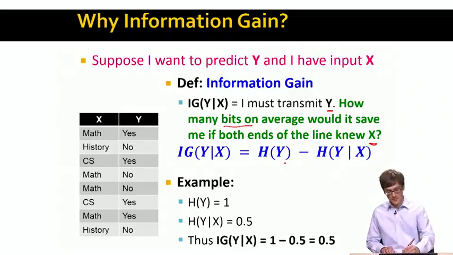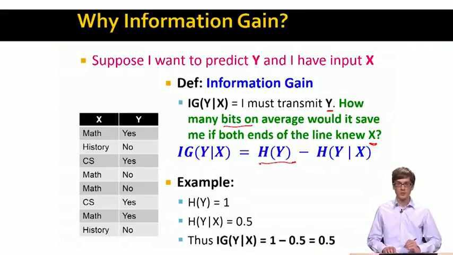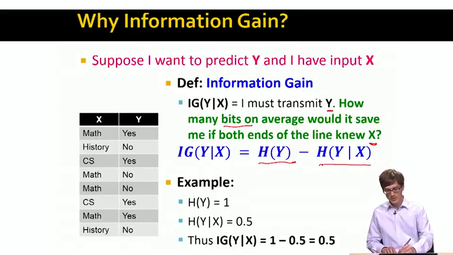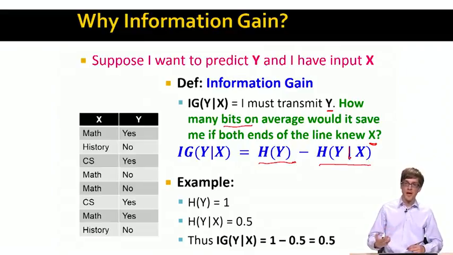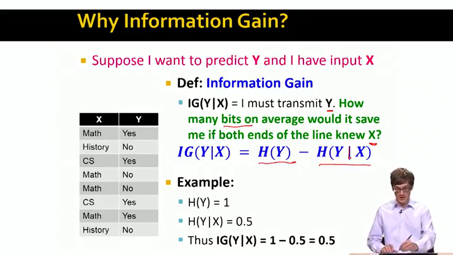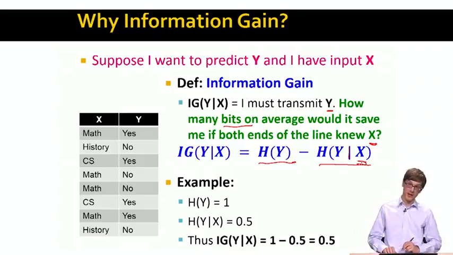So the idea is the difference between the entropy of Y and the entropy of Y given that we already know X. The bigger the difference, the more X tells us about Y, right? So Y is our class. We see what is our entropy of Y, and then we say, how much would this entropy decrease if I go and tell you X ahead of time?